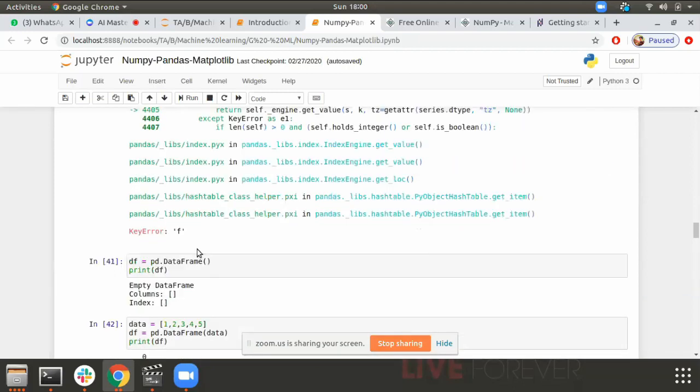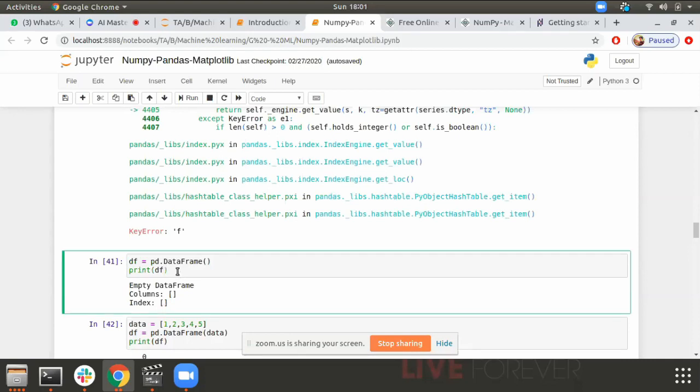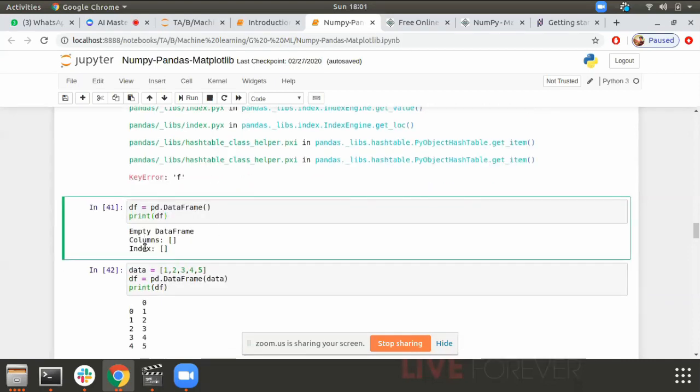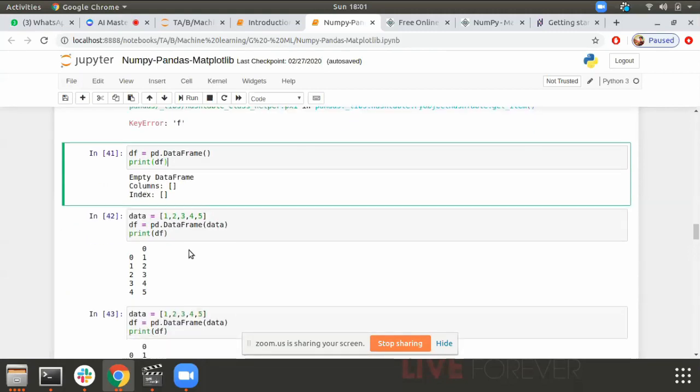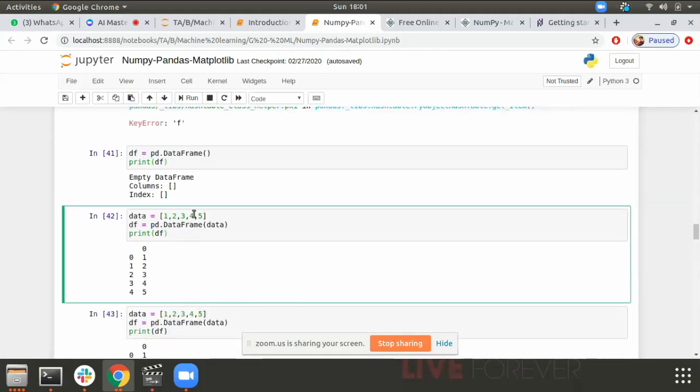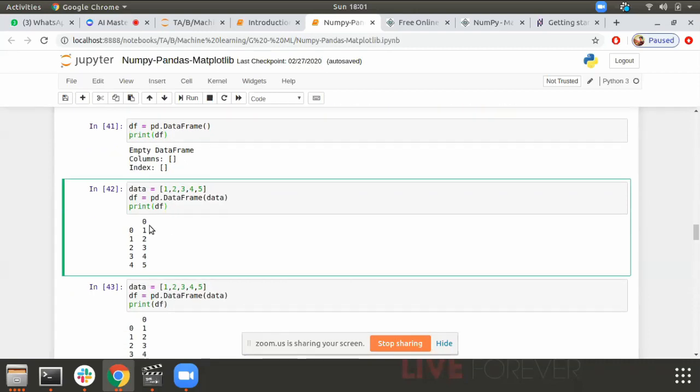Now we will jump to DataFrame. Here I created an empty DataFrame. Columns are empty, index is also empty. Here I have a list, and I'm creating a DataFrame from that list. As you can see, I have one column with the numbers 1, 2, 3, 4, 5, and the index 0, 1, 2, 3, 4. I'm printing the df.